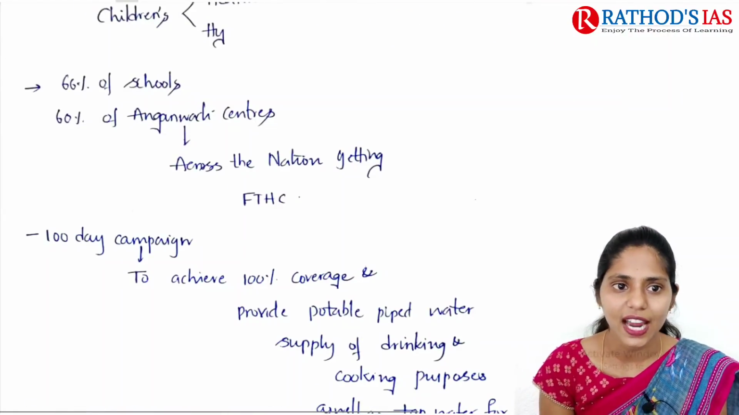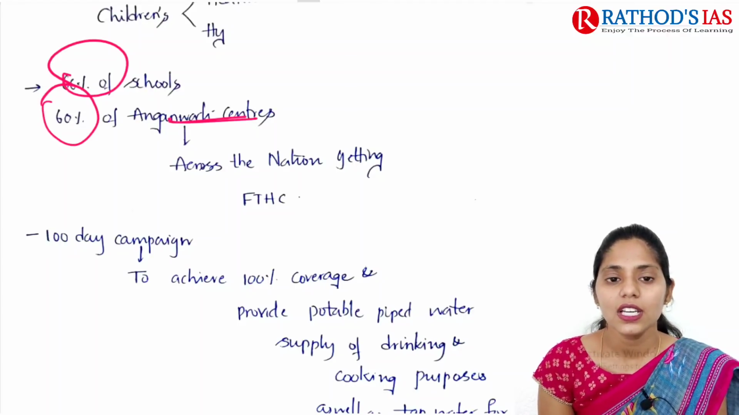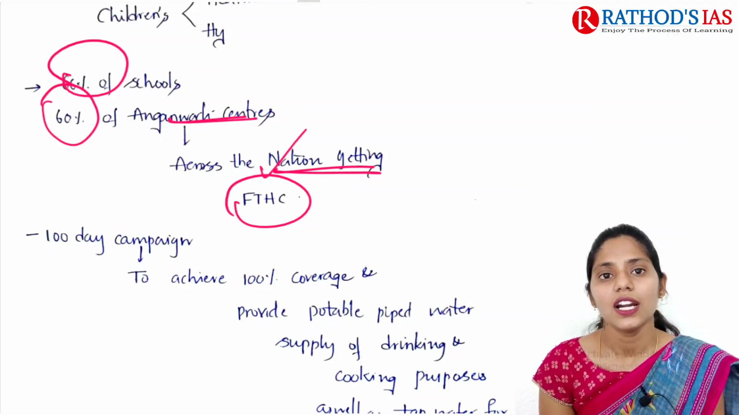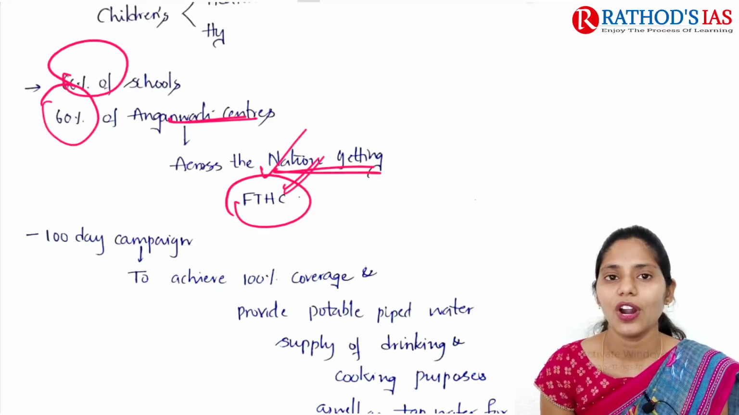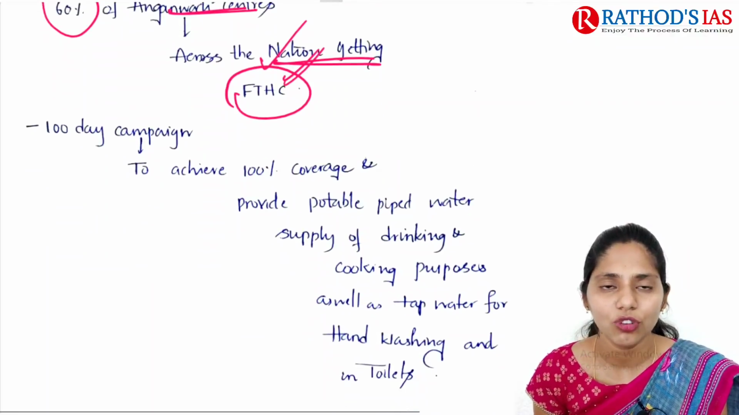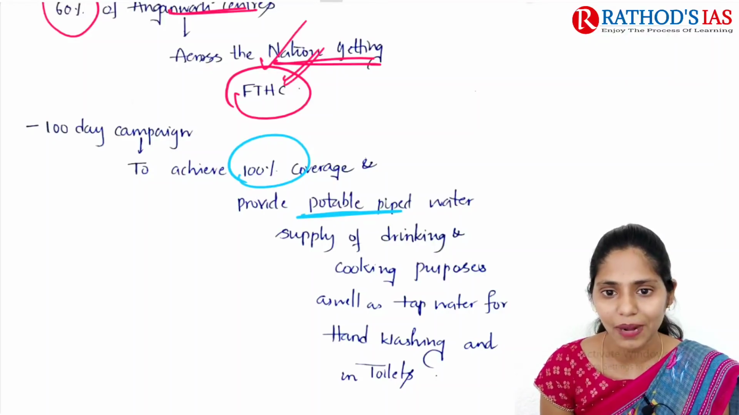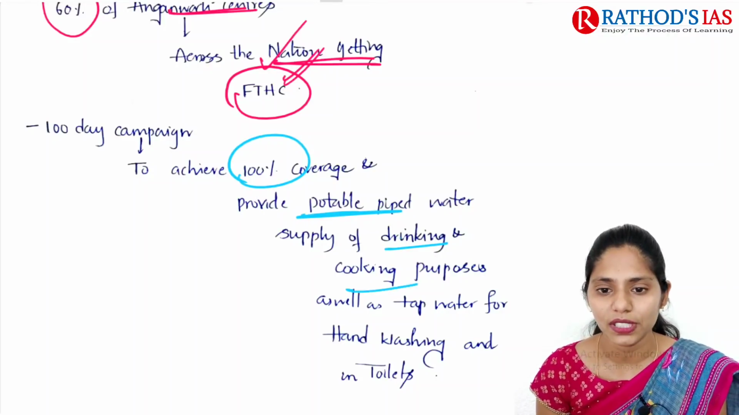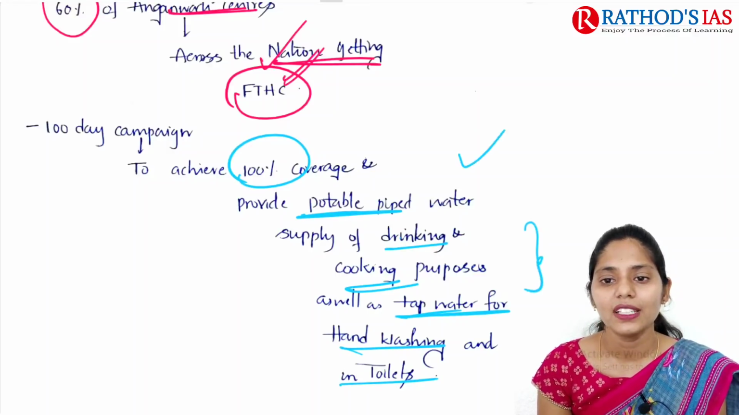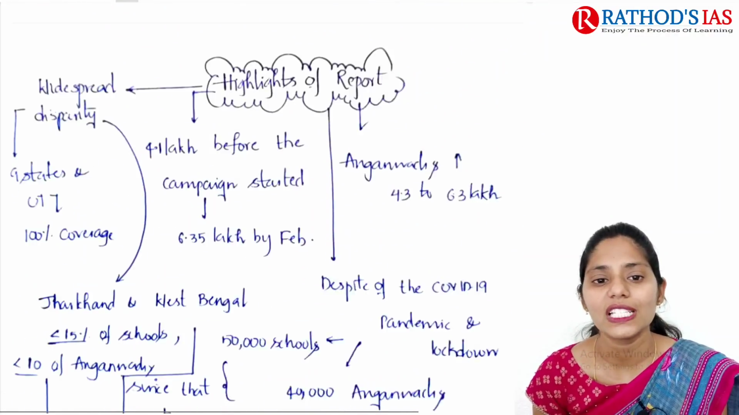This report says that 66% of schools and 60% of Anganwadi centers across the nation have functional tap water connections, but not 100%. The 100-day campaign focused on achieving 100% coverage of potable piped water supply for drinking and cooking purposes, as well as tap water for hand washing and toilets. But this aim is not achieved. Only 66% of schools and 60% of Anganwadi centers had that.